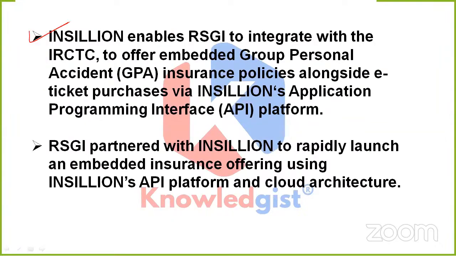It also enables RSGI to integrate with IRCTC to offer this embedded group personal accident insurance policy alongside e-ticket purchases via this application programming interface, which is the API platform. See, RSGI partnered with the platform to rapidly launch an embedded insurance offering using this platform and cloud architecture as well.